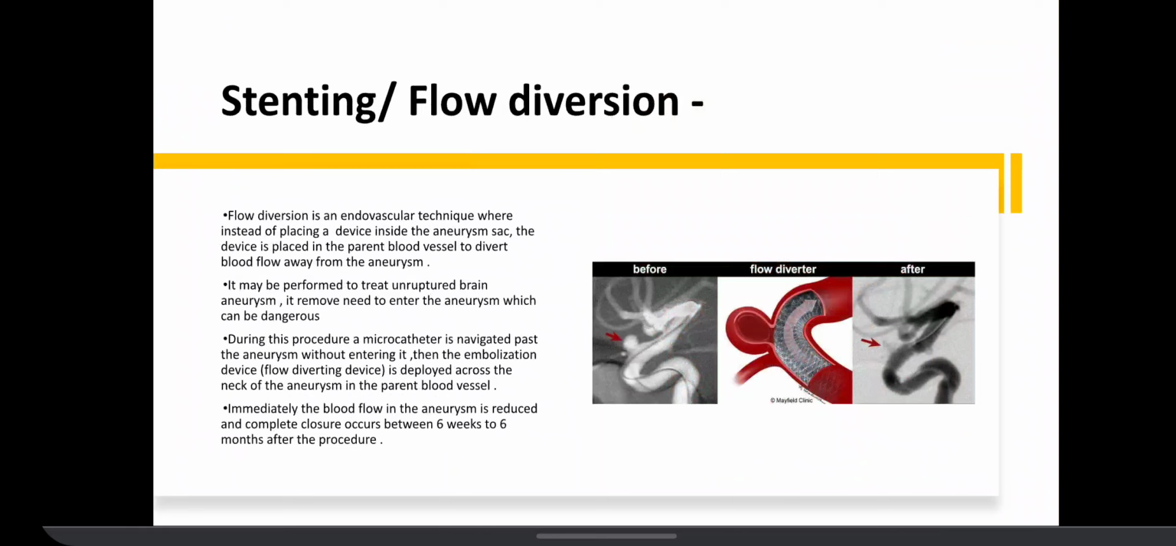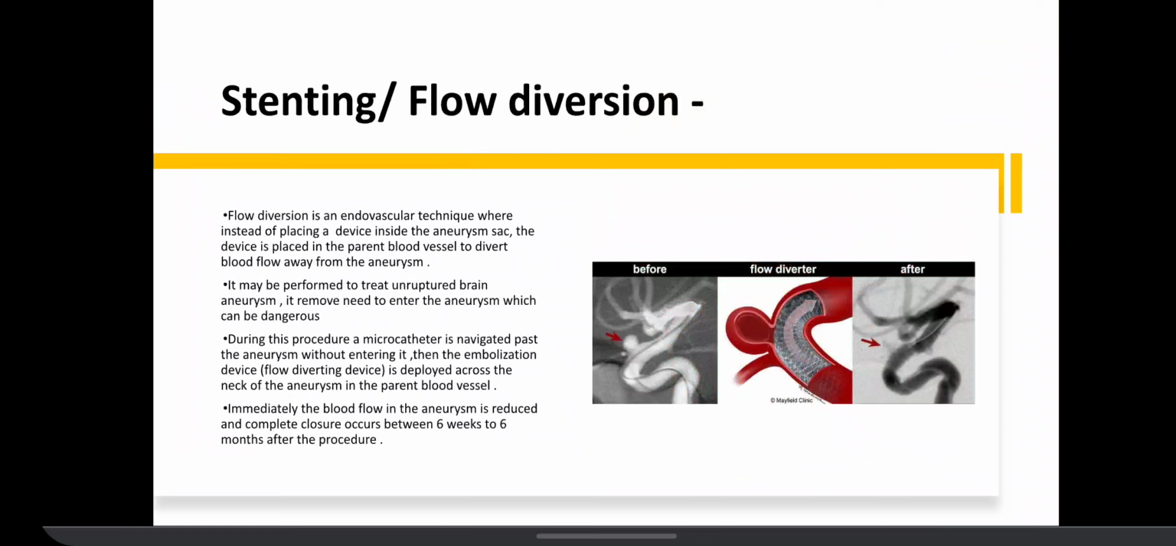Stenting or flow diversion. Flow diversion is an endovascular technique where, instead of placing a device inside the aneurysm sac, the device is placed in the parent blood vessel to divert blood flow away from the aneurysm. It may be performed to treat unruptured brain aneurysms. It removes the need to enter the aneurysm, which can be dangerous. During this procedure, a microcatheter is navigated past the aneurysm without entering it. Then a flow diversion device is deployed across the neck of the aneurysm in the parent blood vessel. Immediately, the blood flow in the aneurysm is reduced, and complete closure occurs between 6 weeks to 6 months after the procedure.